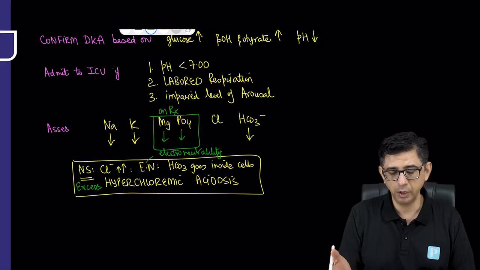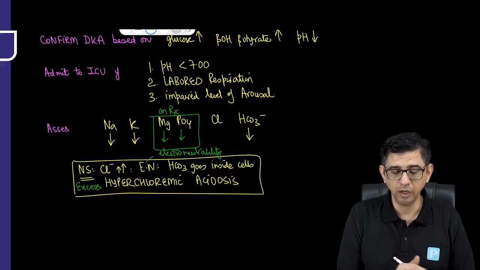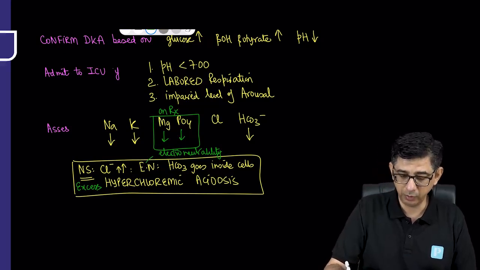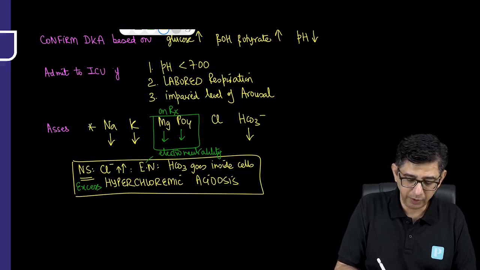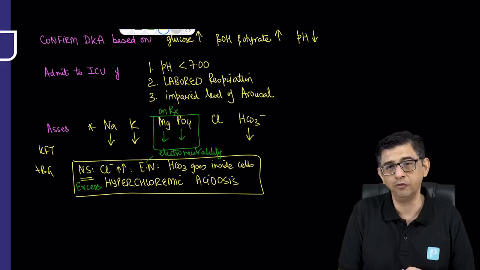I'll assess the ABG, on the basis of which the decision for admission has been made, and the KFT of the patient also needs to be checked. So one more test apart from electrolytes that needs to be checked is the KFT, and the ABG data, about which I have already talked, with all three arrows going in the same direction.